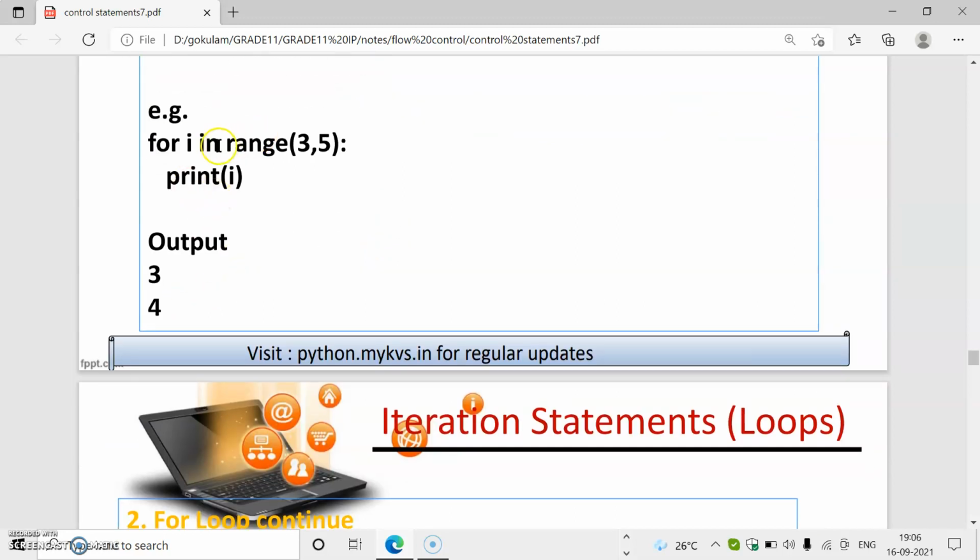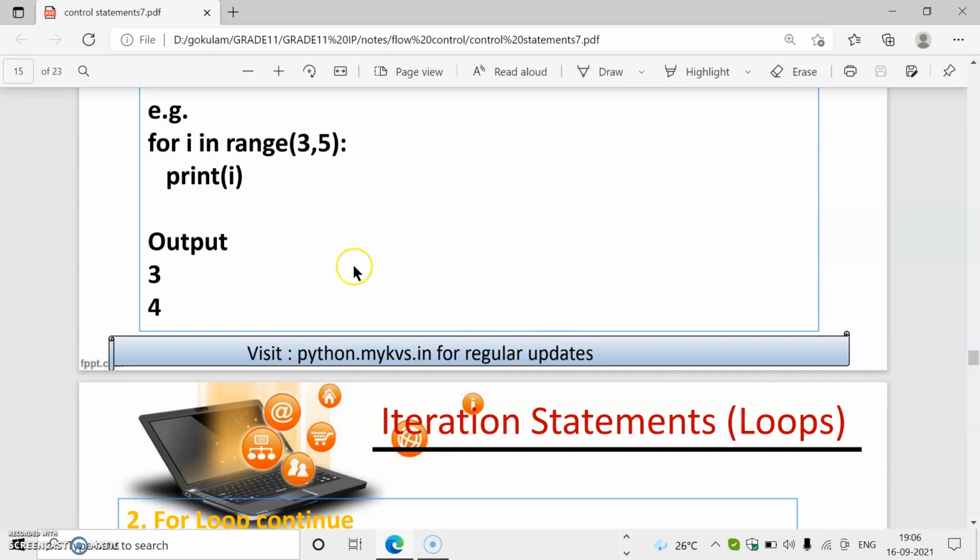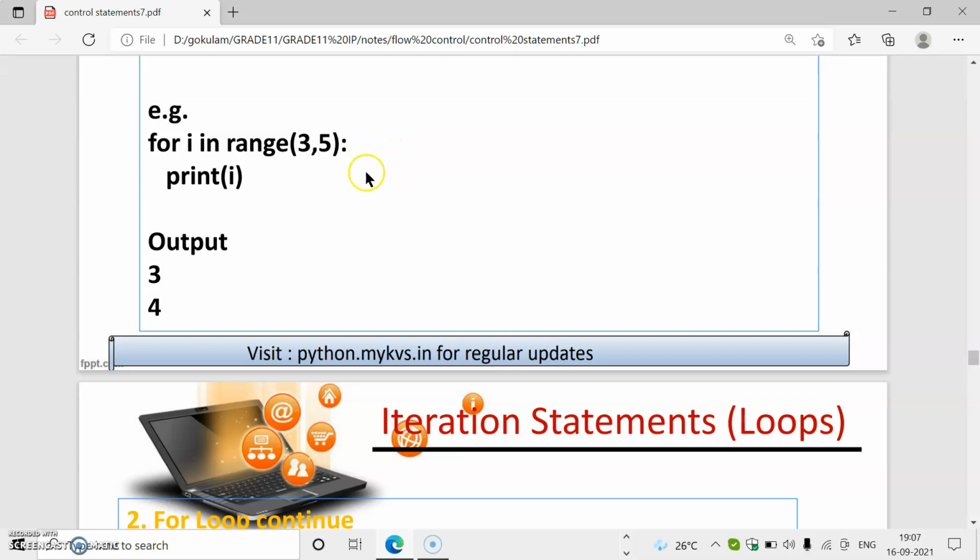For example, for i in range 3 comma 5, you know what happens? The initial value will be 3. No need to initialize manually. The initial value will be 3 and the final value will be 5. Final value means 5 will not be considered. Up to 5, increment takes place. So the first value of i becomes 3. Then print i. What happens? 3 is printed. Then automatically it goes to the loop again.